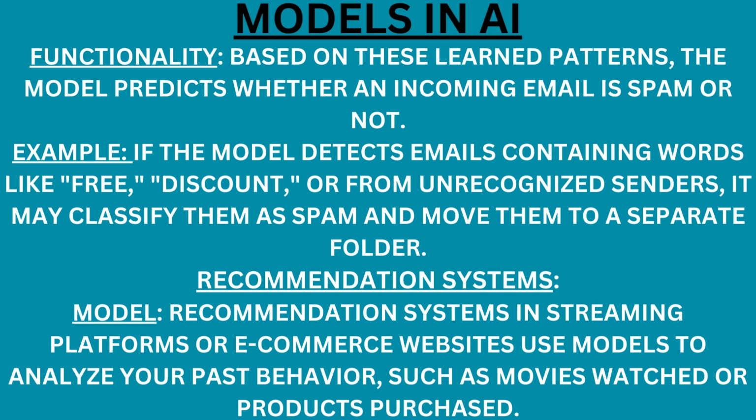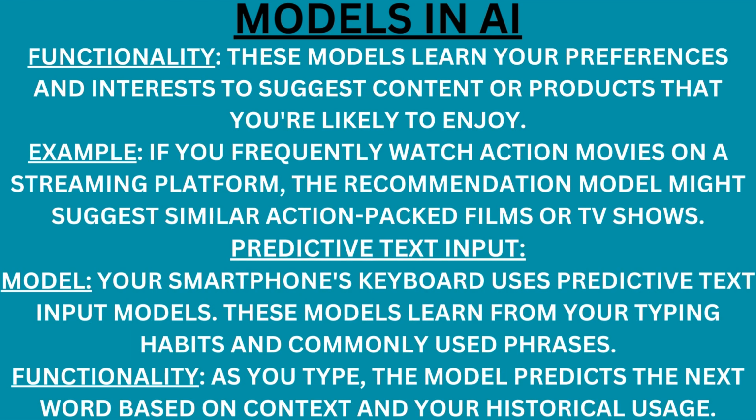Recommendation systems model. Recommendation systems in streaming platforms or e-commerce websites use models to analyze your past behavior, such as movies watched or products purchased. Functionality. These models learn your preferences and interests to suggest content or products that you are likely to enjoy. Example, if you frequently watch action movies on a streaming platform, the recommendation model might suggest similar action-packed films or TV shows.